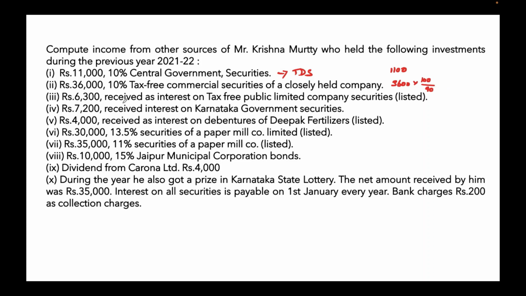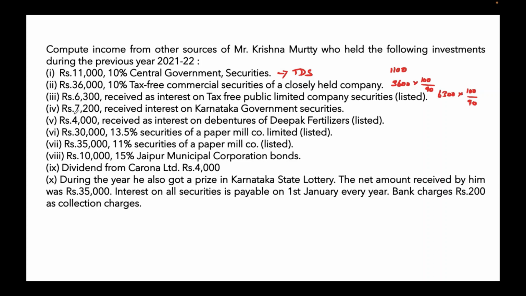Next, 6,300 received as interest on tax free public limited company securities. So this also we have to gross it up. 6,300 into 100 divided by 90, because this is a tax free commercial security. They have given you the interest amount. So in case of tax free commercial securities, we have to gross it up, in both the cases, either they give you interest rate or interest amount.